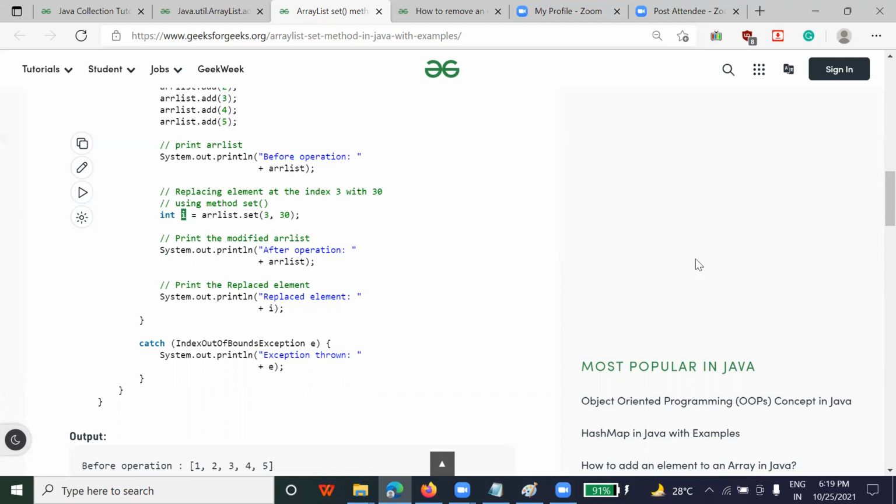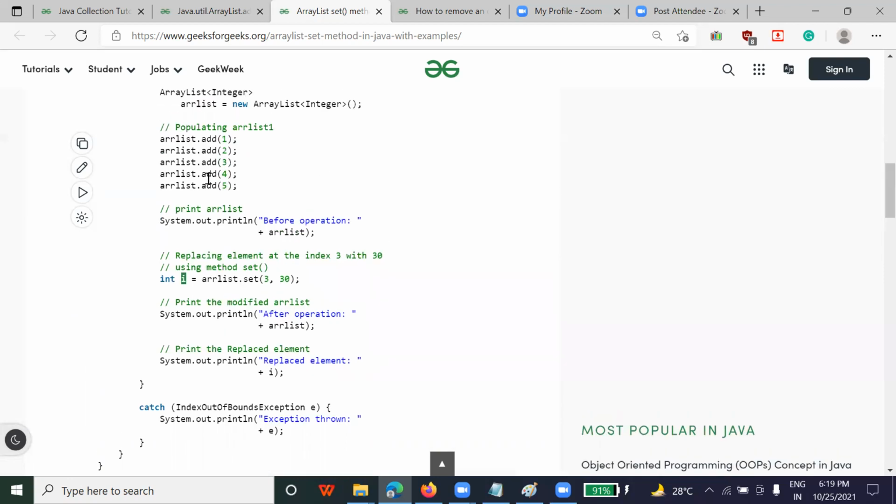You can see here, simple. This program is very simple. You just have to add an element. Then when you want to replace it, just create one variable i, array list, whatever variable you're going to take, set the particular index value that you want to replace and the value that you want. Here, the element present at index 3 is 4.